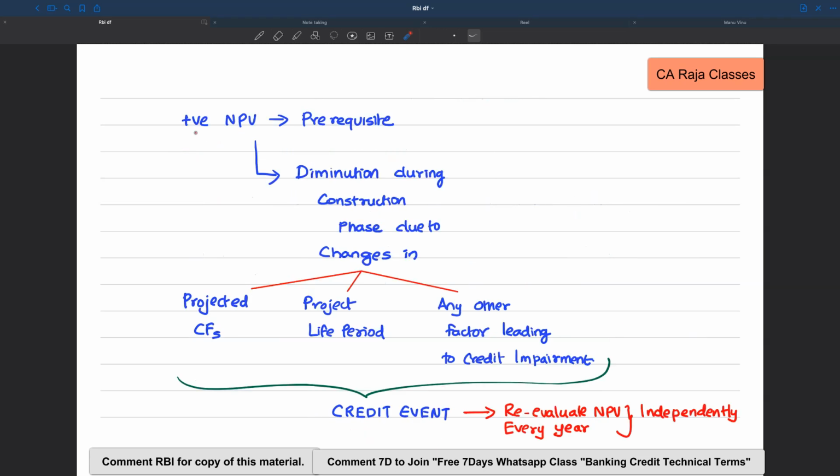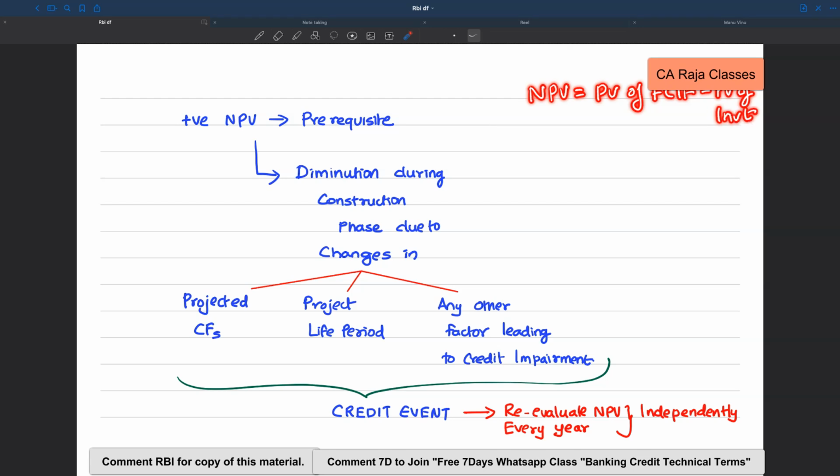So look here, positive NPV is a prerequisite, and during the construction phase, why should NPV undergo a change? What could be the reason? See, what are the influencing factors of NPV? NPV is basically the present value of future cash inflows compared with the present value of investment, right?